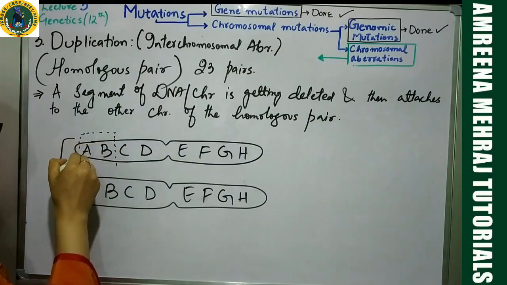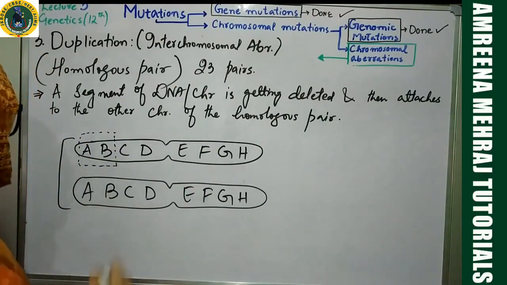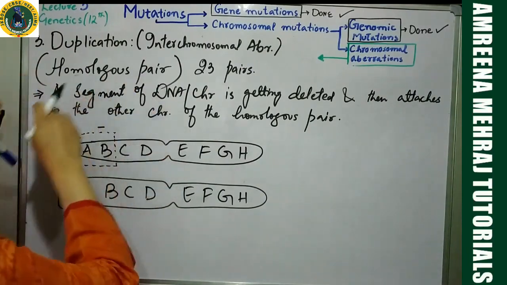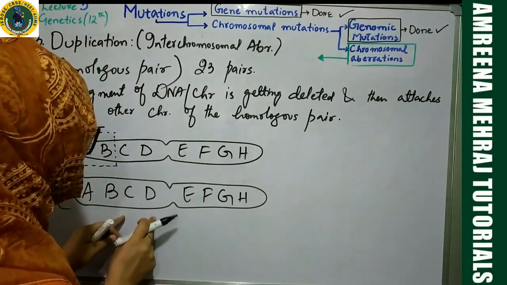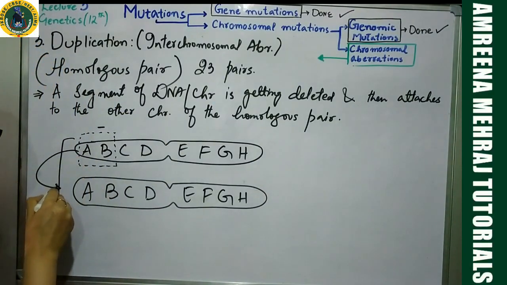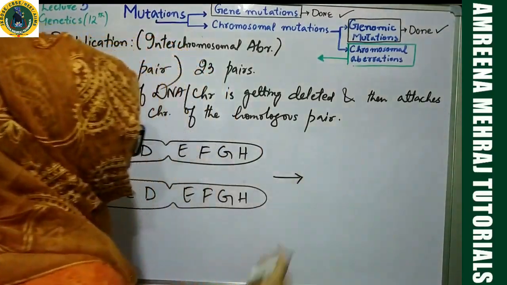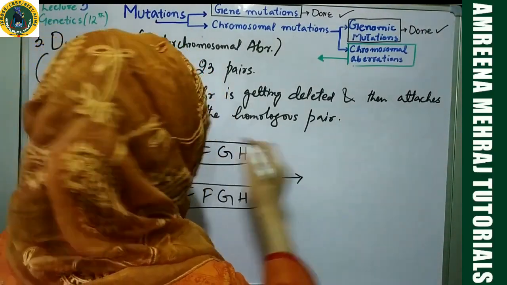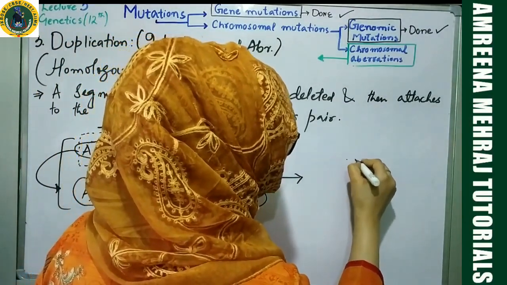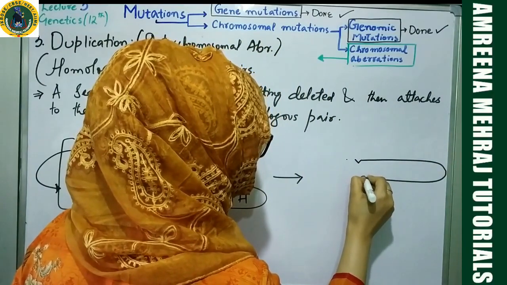Say for example, first of all, it will undergo deletion. So first of all, it will get deleted. Then it will be attached with the other member of the same homologous pair. That means it will come and it will join over here. What will be the result? The result will be, let me show you the result over here. Result will be that this chromosome will become shorter. The condition will be like this. So you will have a chromosome like this. It has become shorter, if you can observe.